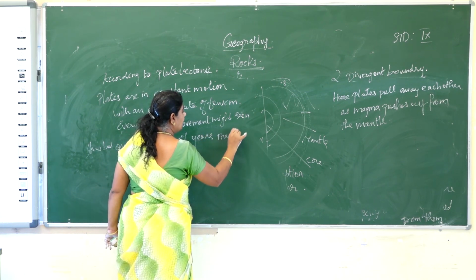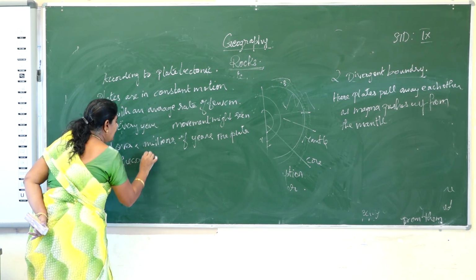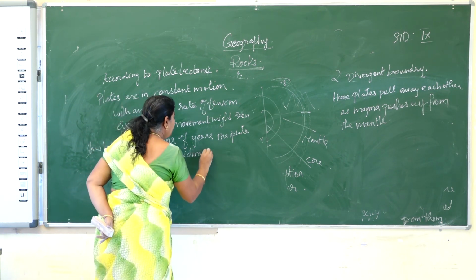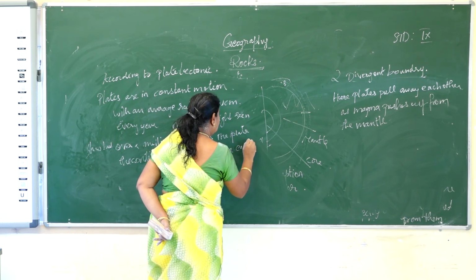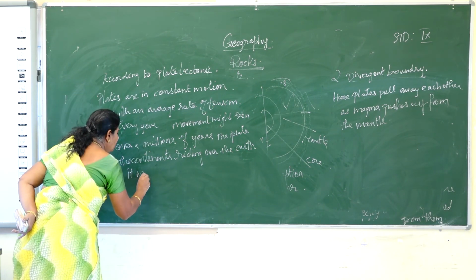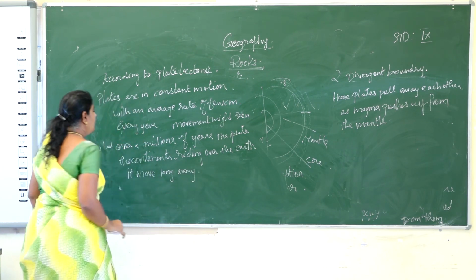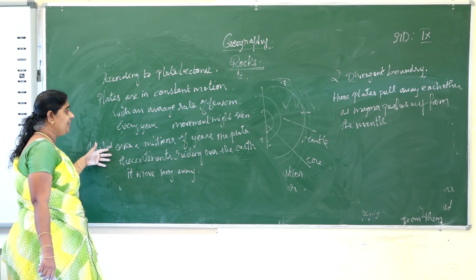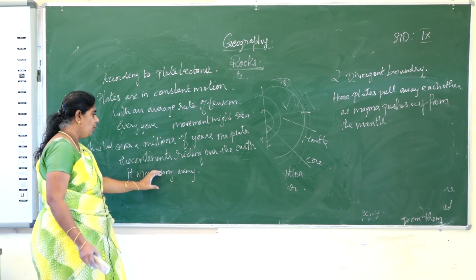The plates and the continents riding over the earth move far away. Because of this constant motion every year, over millions of years, the plates and the continents which are riding over the earth move long distances.